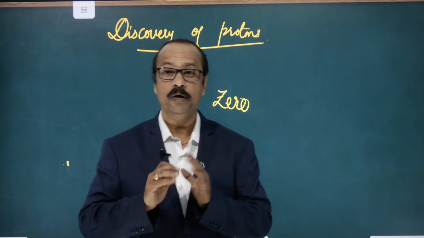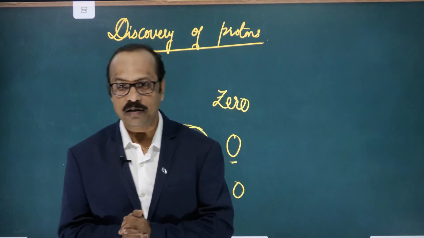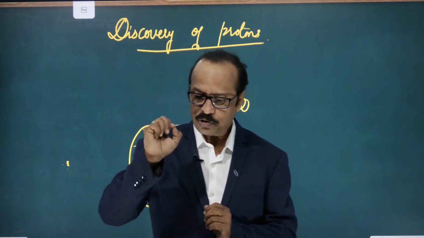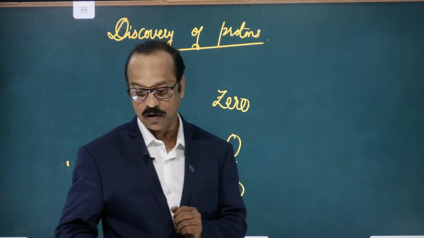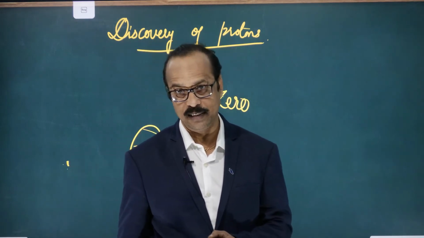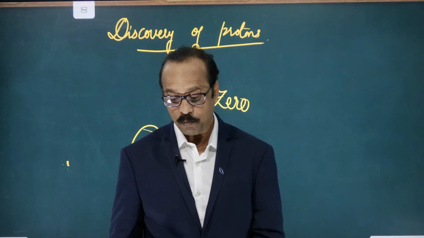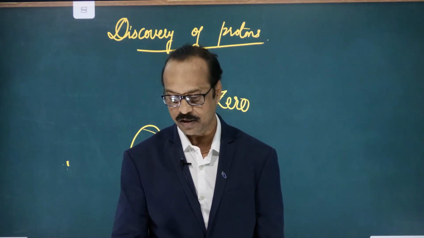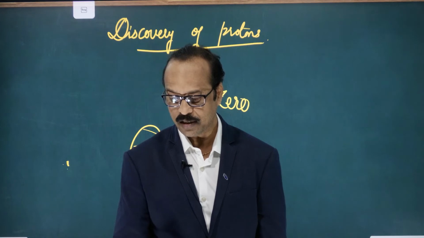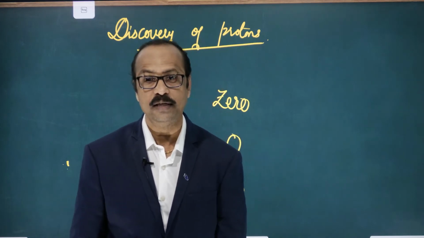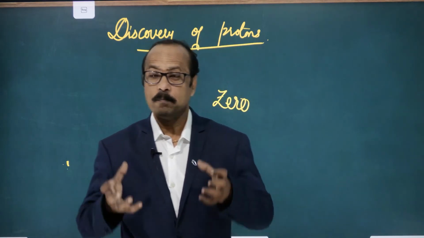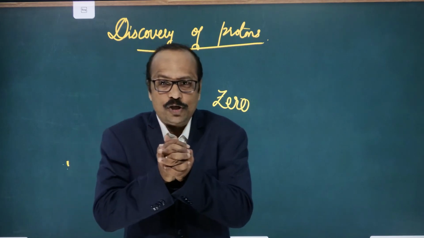Goldstein discovered what? Protons. Protons are also subatomic particles, which have a positive charge. So these protons make the atom neutral.